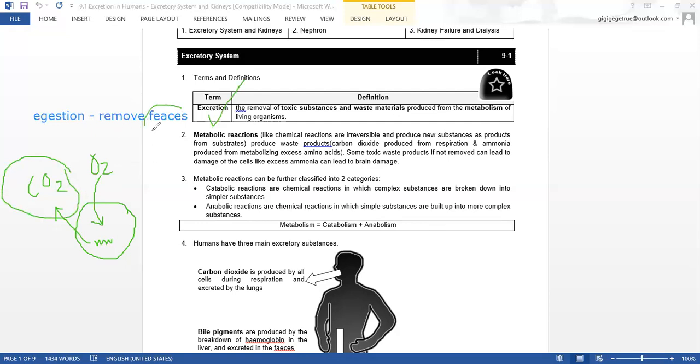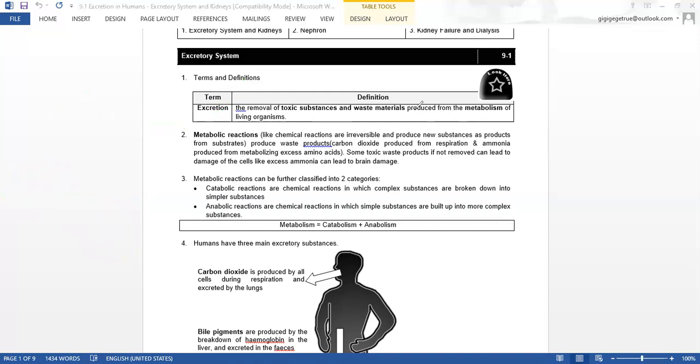But feces didn't actually enter the cell. It wasn't produced over here. It's actually the remnants of stuff that you put inside your mouth, things that you didn't manage to absorb or break down. So it just passed through your alimentary canal and comes out as poop. So this is the difference between excretion and egestion. Need to take note.